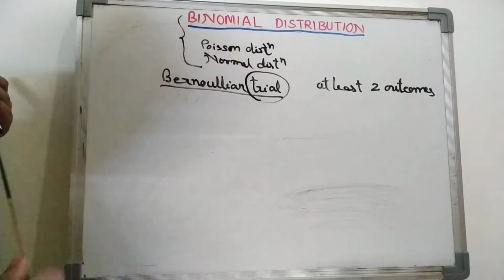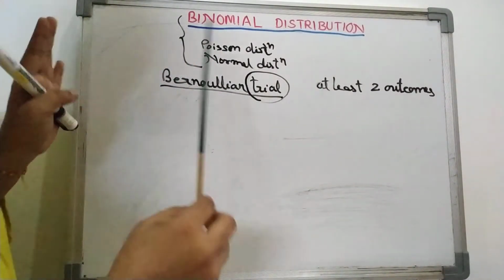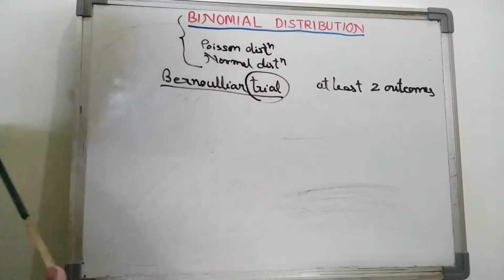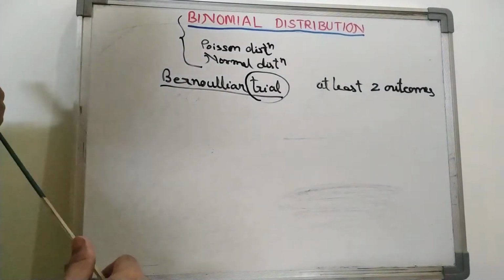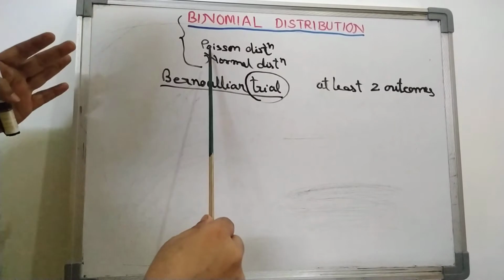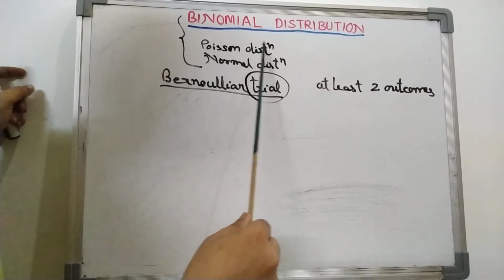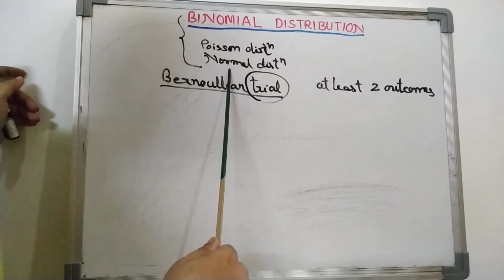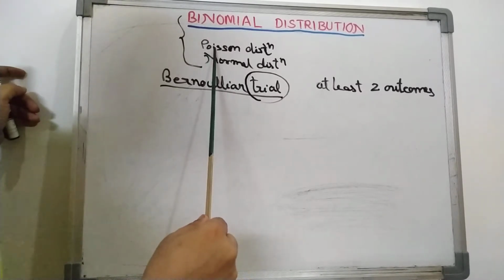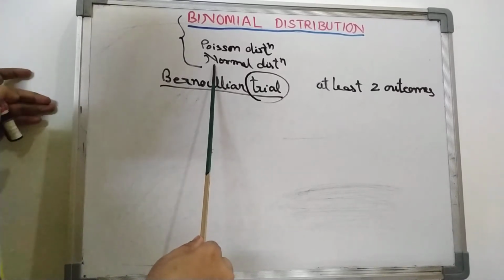But in your syllabus only simple knowledge is given about the binomial distribution. It is a theoretical distribution, and two more distributions are there in your syllabus, that is Poisson distribution and normal distribution. The first two, binomial and Poisson, are discrete probability distributions, and normal is a continuous probability distribution.